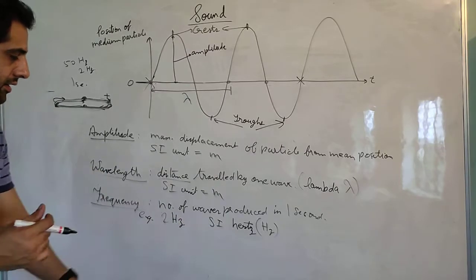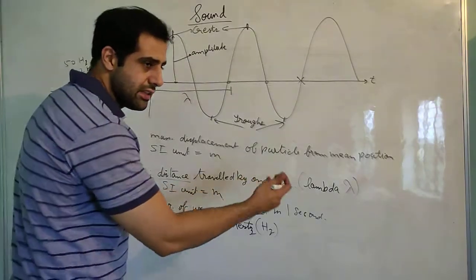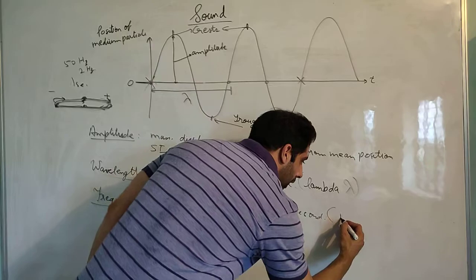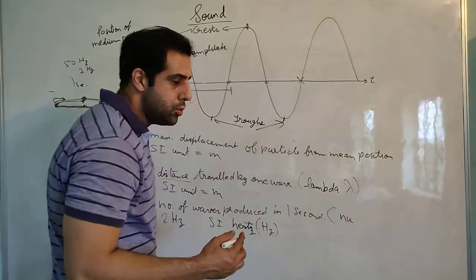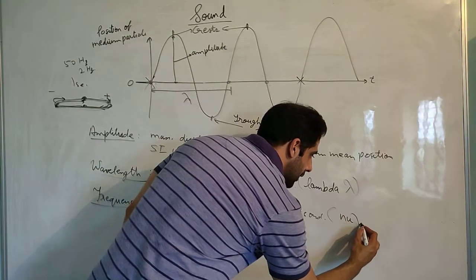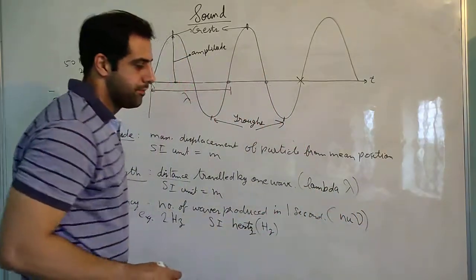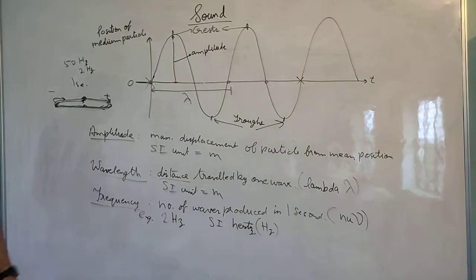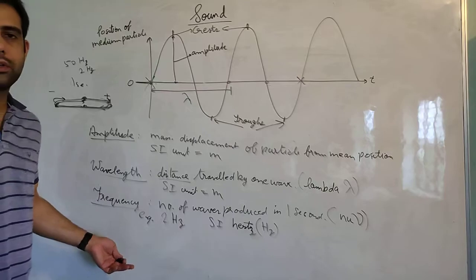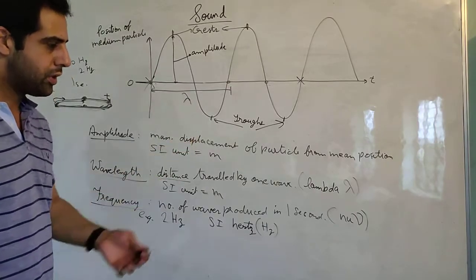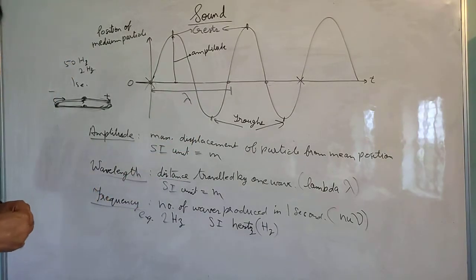Its unit is Hertz. It also has a Greek letter to denote it, and the Greek letter is called nu. It looks like a V, but it is like this. This is the symbol nu with which we denote the frequency. In some books it is also denoted by small f. So you can write whatever you want.